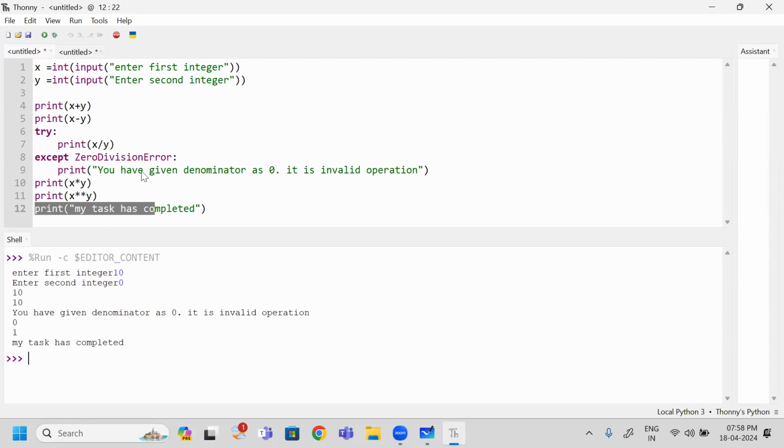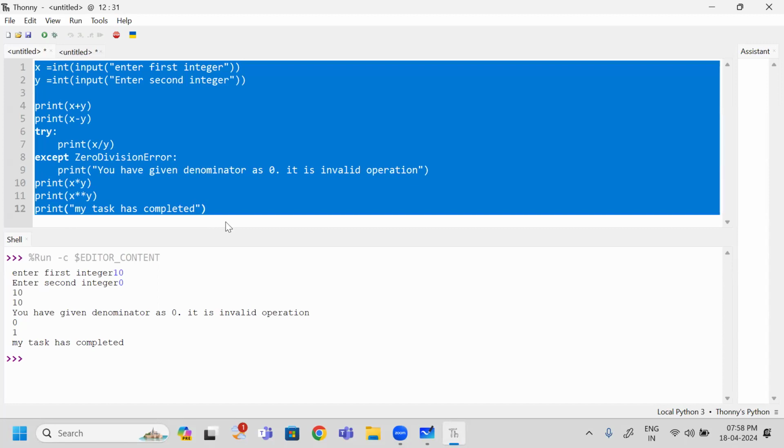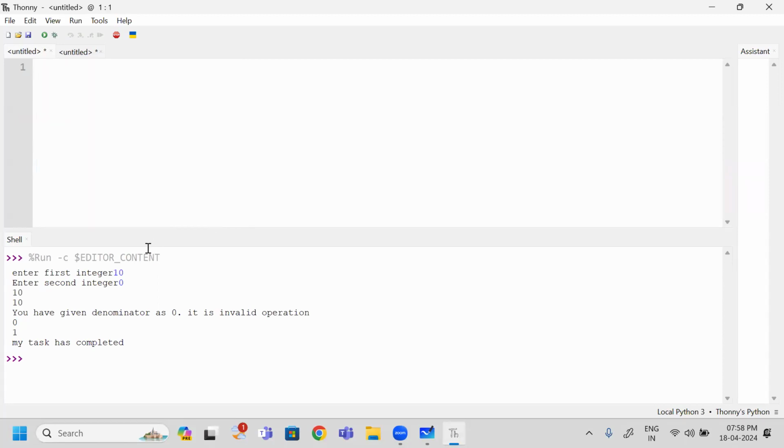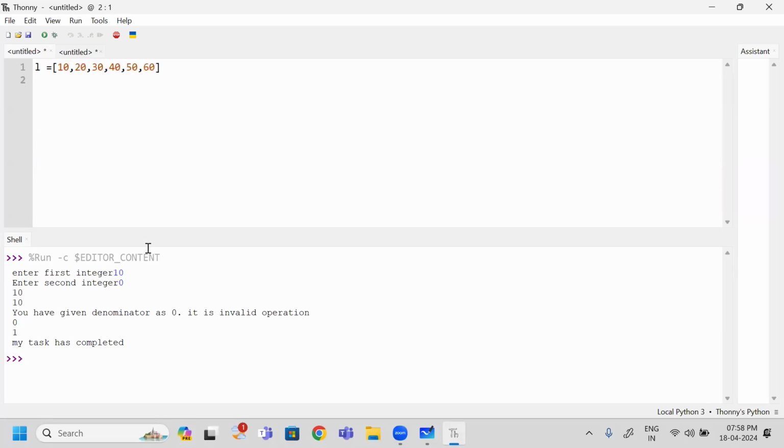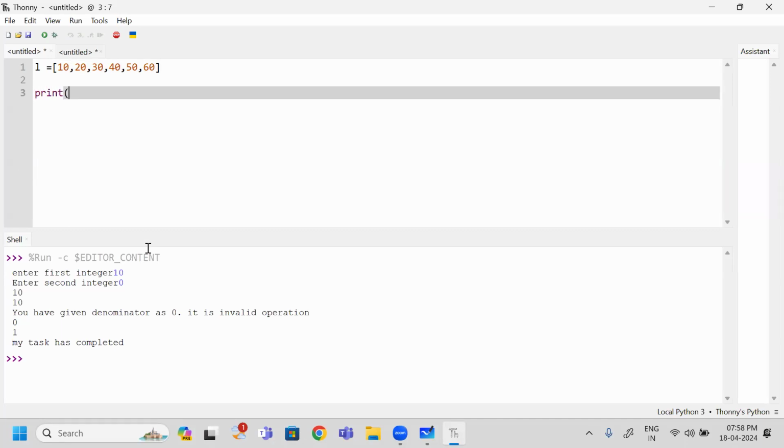So which exception did we understand? How to handle zero division error, that we understood. Second example I will tell you. Next one. So I have a list. This list contains some set of elements: 10, 20, 30, 40, 50, 60. Next, what am I going to take? I am going to print an element which is present in the list.